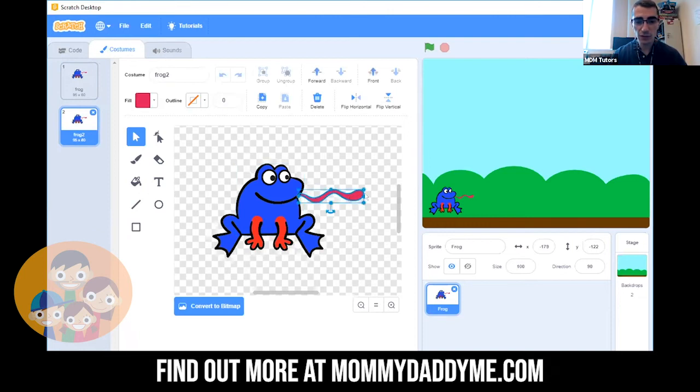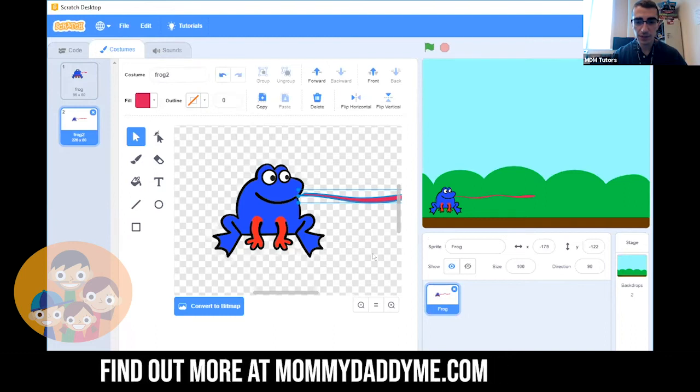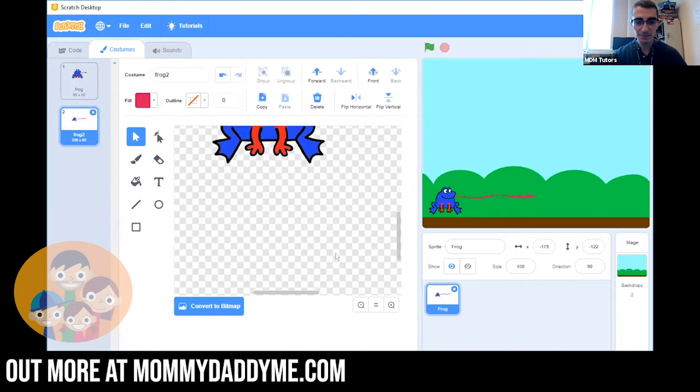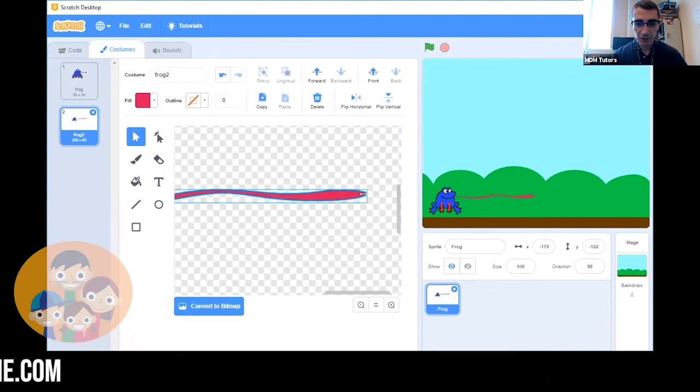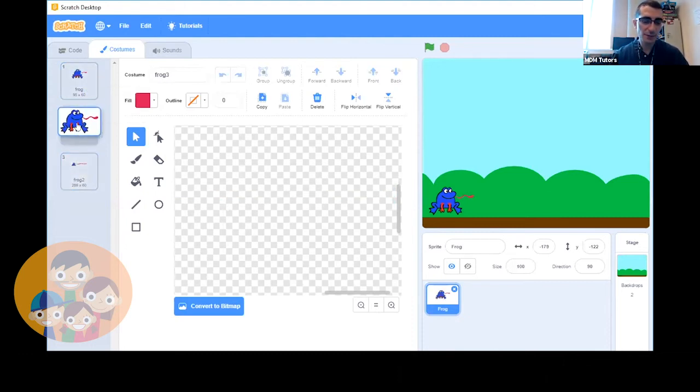For Frog2, let's stretch its tongue out really long. Yeah, how about that? And actually, let's stretch it out even longer. Yeah, cool. Let's make it so that this frog can catch flies or something like that. And then again, let's right-click and duplicate. And for Frog3, let's drag it down to the bottom.